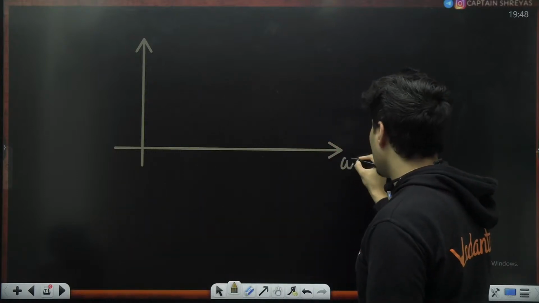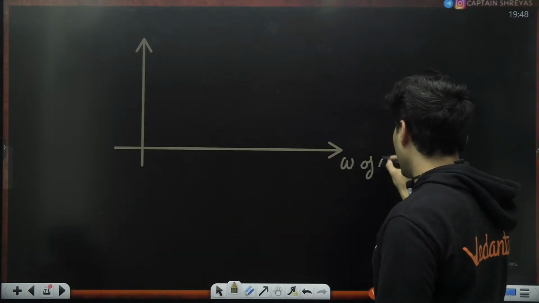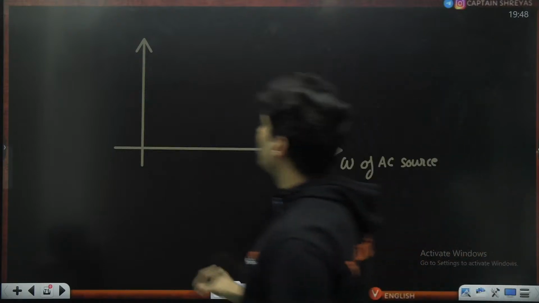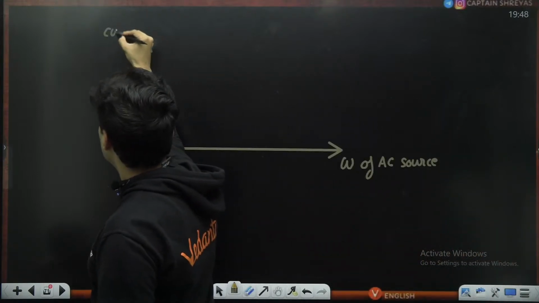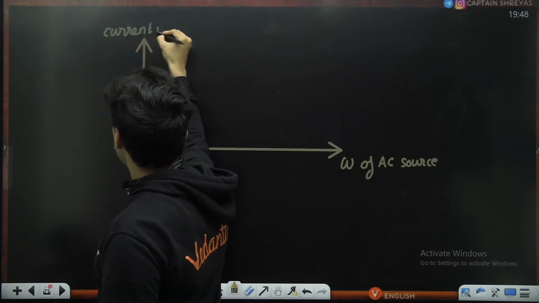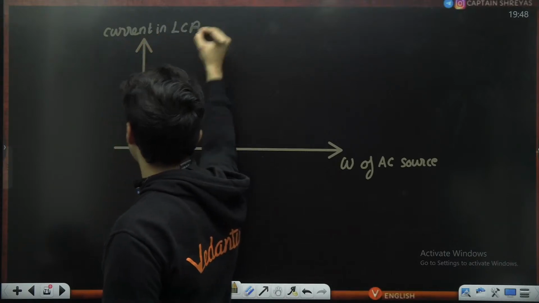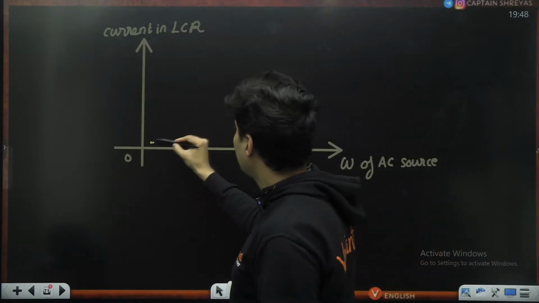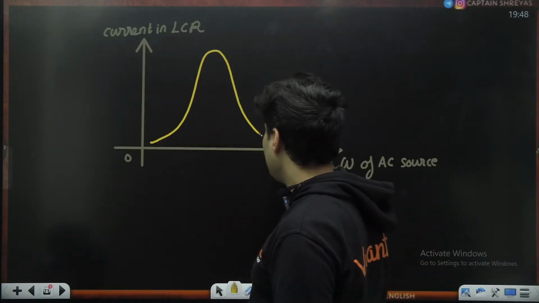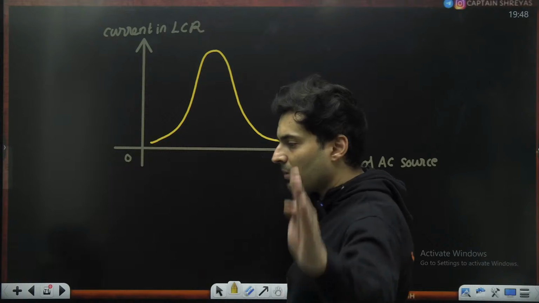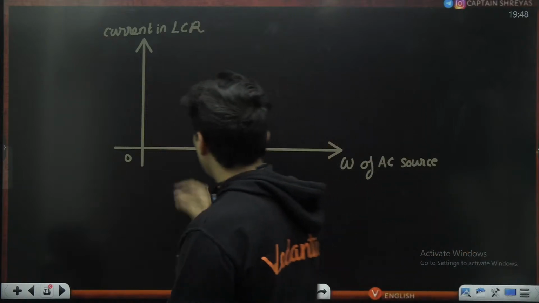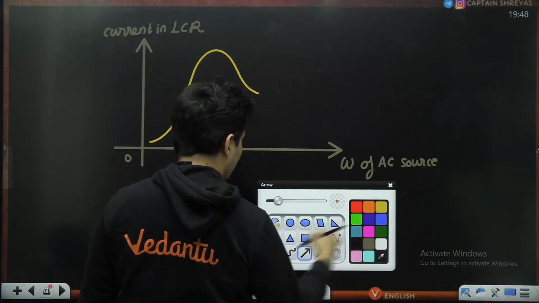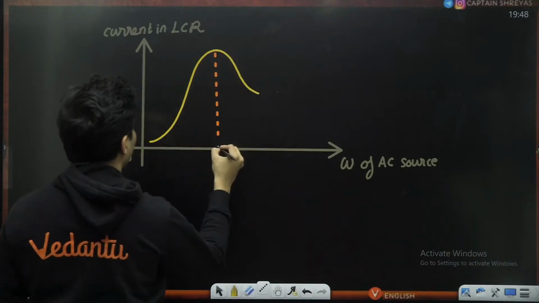Here you have your omega of your AC source, the angular frequency of the AC source. Here you have the current in your LCR circuit. And how does that particular graph look like? This graph looks like this. Yep, everybody, the graph looks somewhat like this. Everybody remembers this?